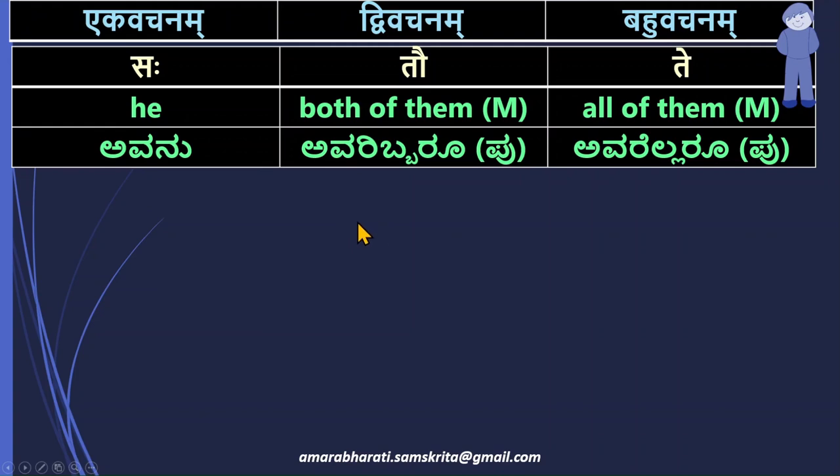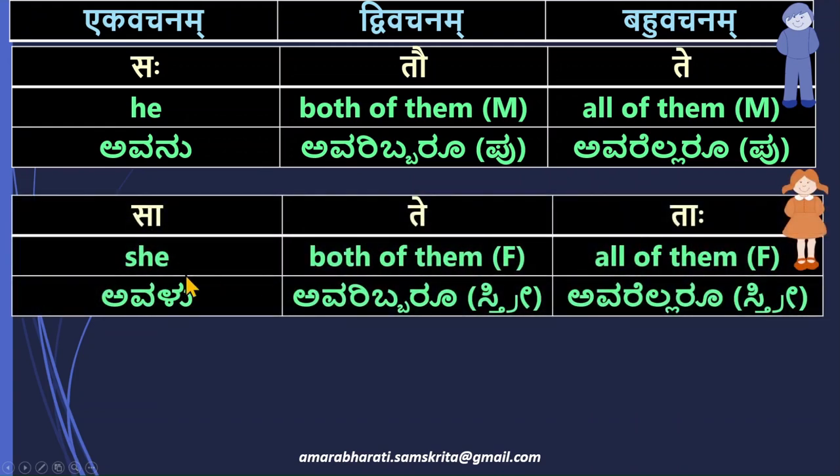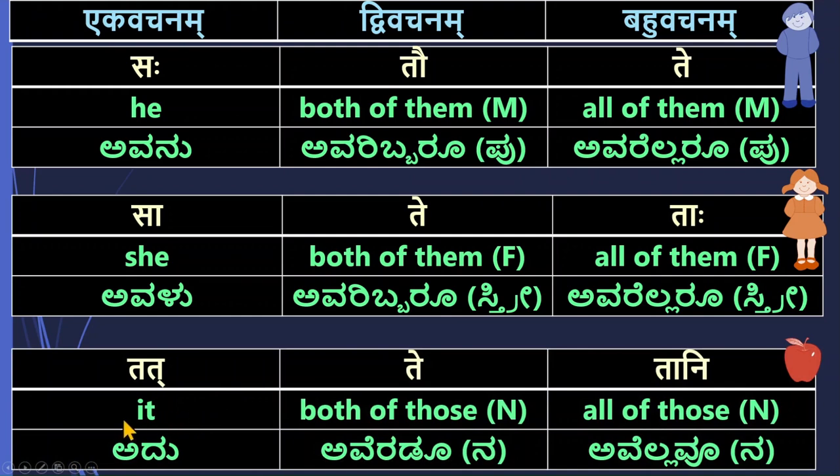And for feminine, it is Sa, Te, Taha. She, both of them in feminine and all of them in feminine. I have shown a little girl here. Sa, Te, Taha. And for neuter, Tat, Te, Tani. For a fruit, Tat, Tani, Phalani, like that. It, both of those in neuter and all of those in neuter. So, Saha, Tau, Te, Sa, Te, Taha, Tat, Te, Tani.